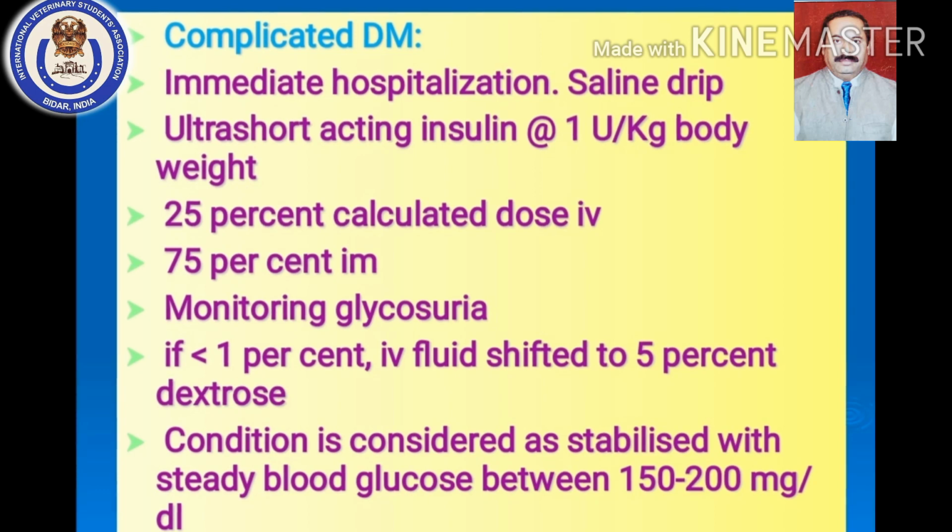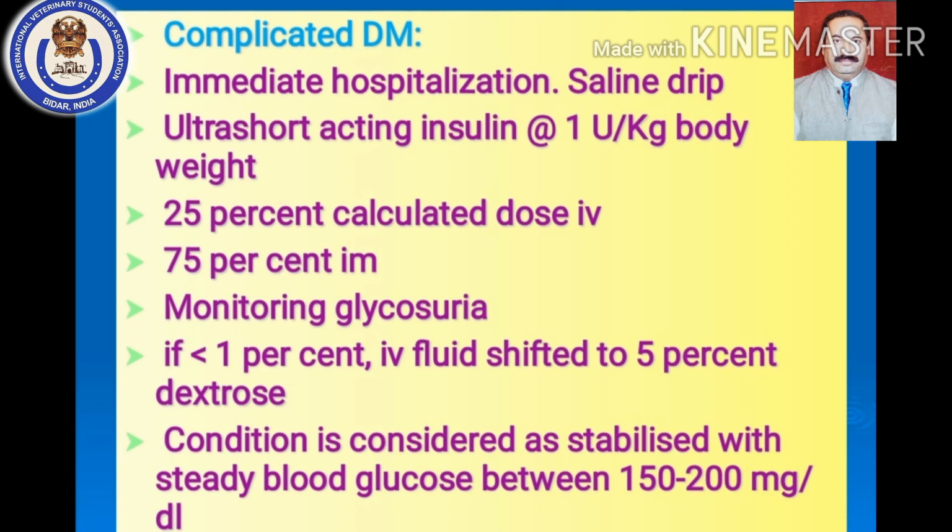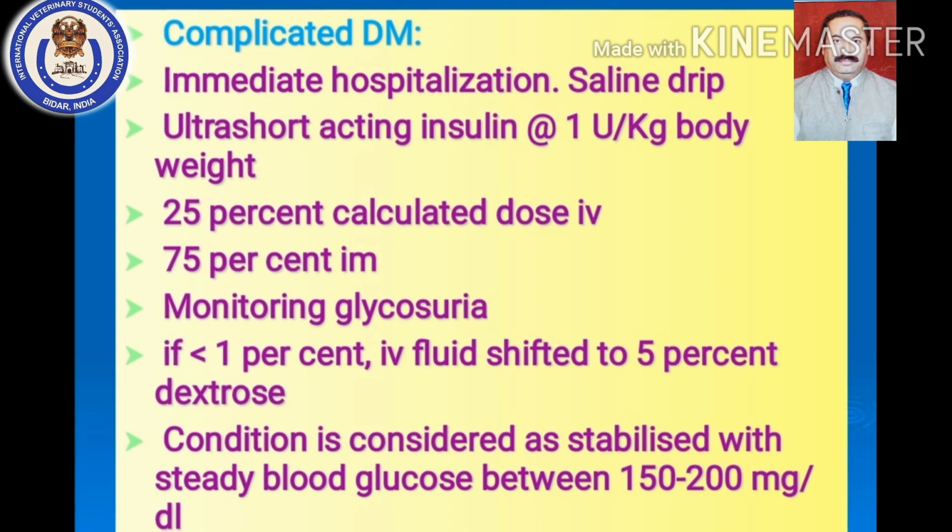In uncomplicated diabetes mellitus, you chose a long acting insulin, but here the requirement is rapidly acting insulin, so that's why you have to choose ultra short acting insulin. It should be given at the rate of 1 unit per kg body weight. Okay, so again, a 20 kg dog is presented with complicated diabetes mellitus. So 1 unit per kg body weight means the dog requires 20 units of insulin. And which type of insulin? It should be ultra short acting insulin.